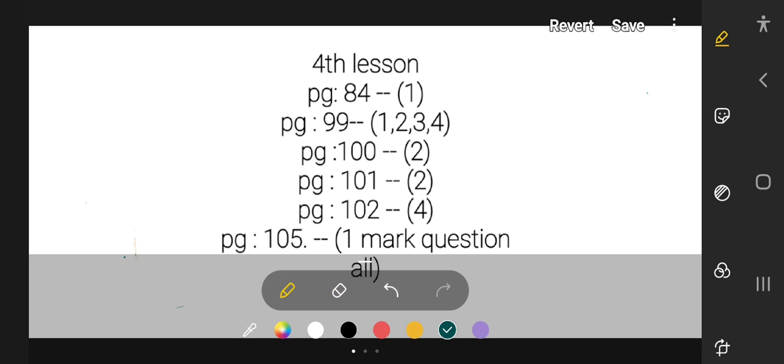In the fourth lesson: page number 84, first question; page number 99, questions 1, 2, 3, 4; page number 100, second question; page number 101, second question; page number 102, fourth question; page number 105, all the 1 mark questions.